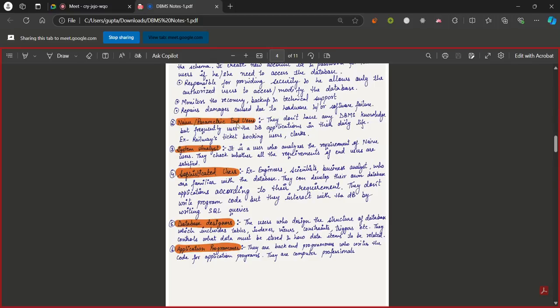So that person will be the naive or the parametric end user. Next is a system analyst. A system analyst is a person who, like the naive end user we just checked, will be just needing to access the data.